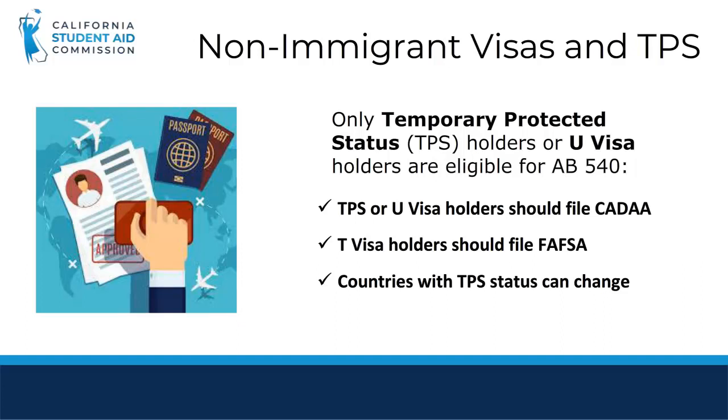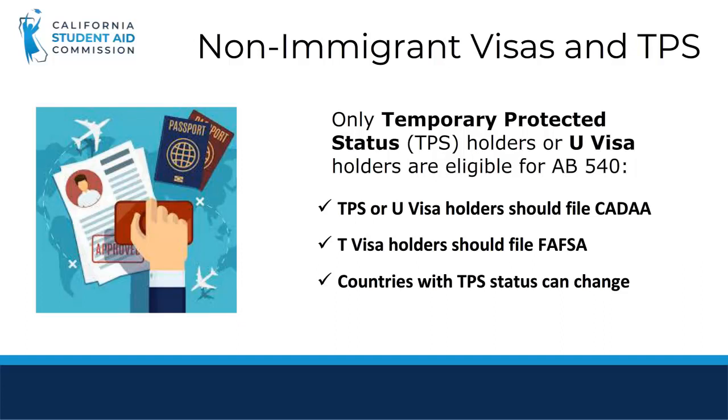TPS is a temporary benefit that does not lead to lawful permanent resident status or give any other immigration status. Aside from those who have TPS status, U visa holders are also eligible to file a California DREAM Act application. The U visa is a non-immigrant visa which is set aside for victims of crimes and their immediate family members who have suffered substantial mental or physical abuse and are willing to assist law enforcement and government officials in the investigation or prosecution of the criminal activity.